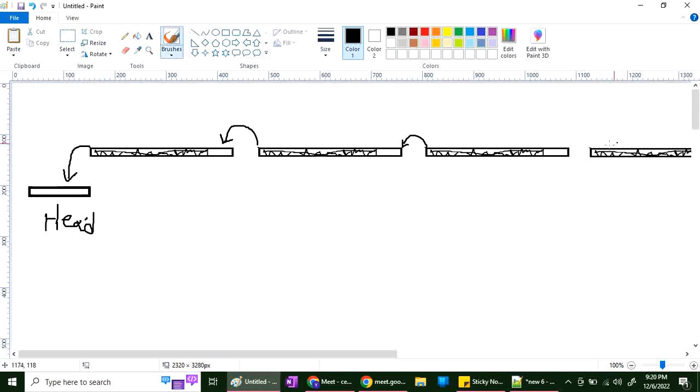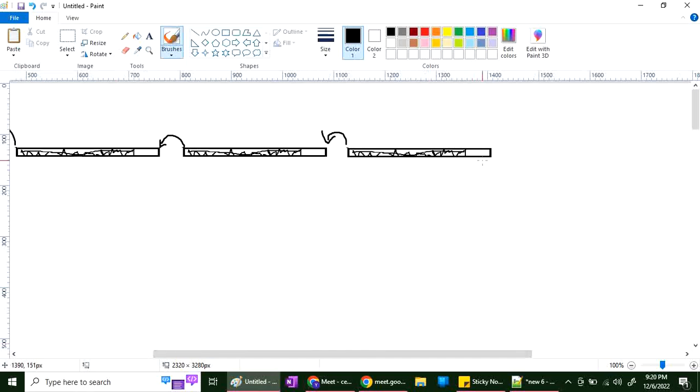Consider this is my last, so I will write null here, just to indicate this is last. But if one more patient comes, no worry, I will make a node here, store this address here, and move the null there.